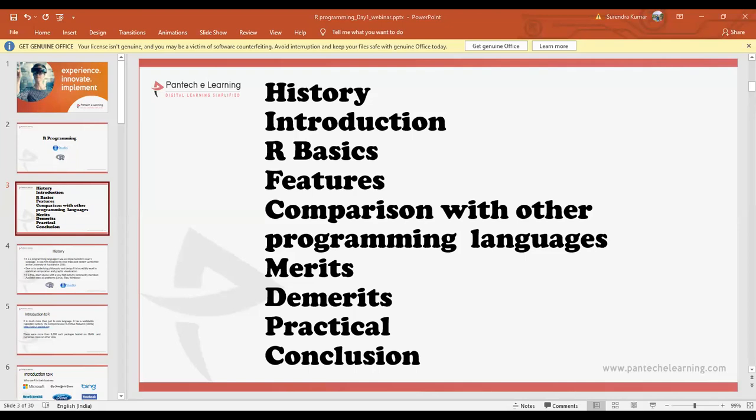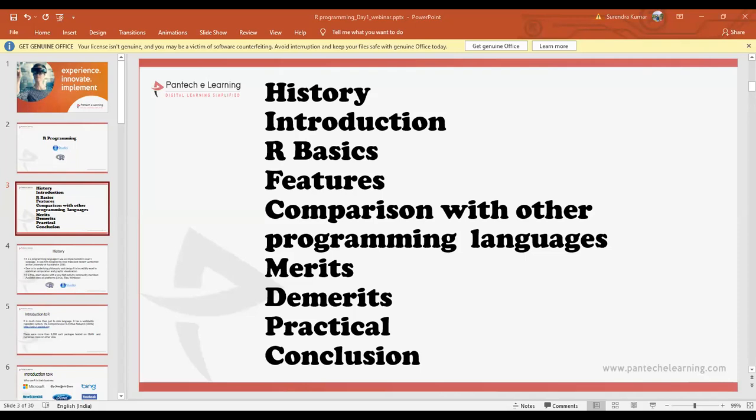So what is this R programming? It is a popular programming language used for statistical computing and graphical presentation. It is mostly used for mathematical calculation purposes. It is used to analyze and visualize the data.